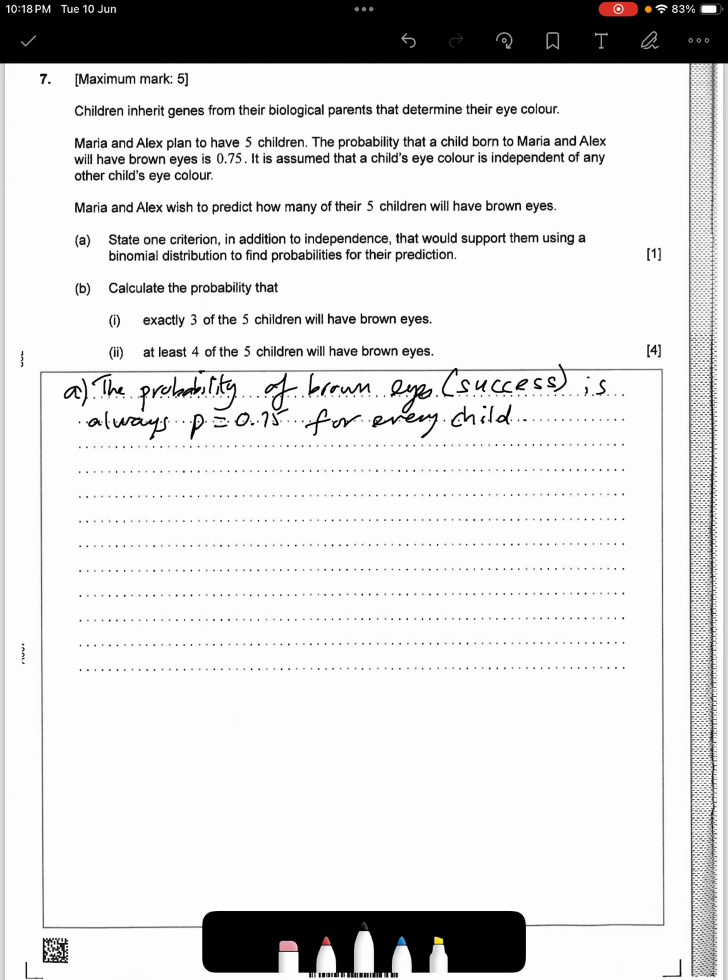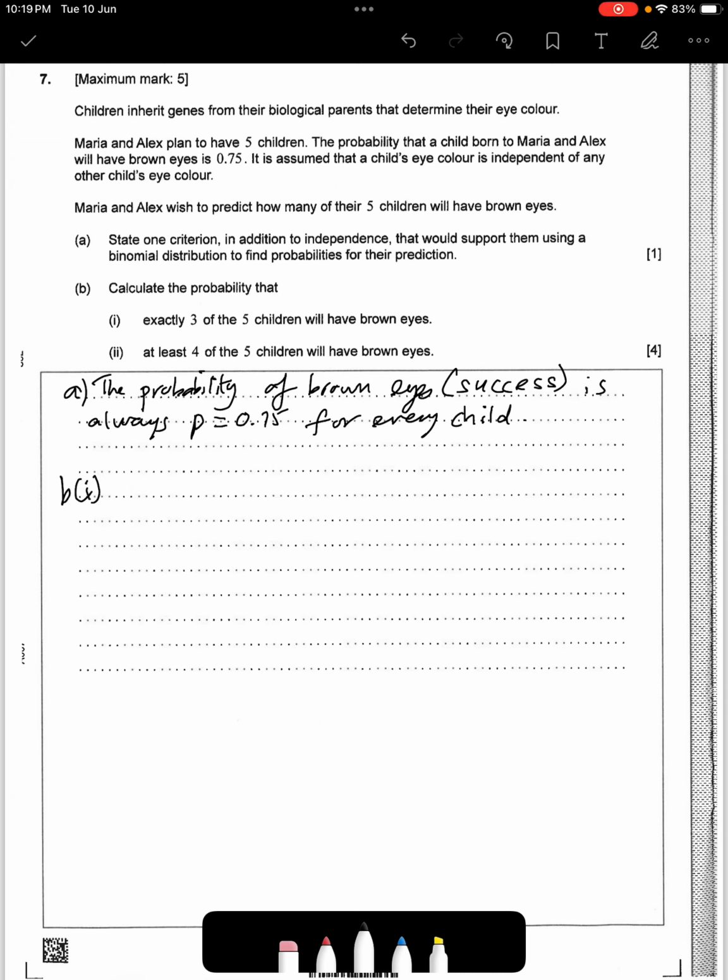So the number of trials, which is your children, is fixed at n equal to 5. That is fine as well. What it really means is that since Maria and Alex have 5 children, the sample size is predetermined in this case. Again, pick your choice, but I like to use the probability because I think that's the most logical one for binomial distribution. Okay, so B part 1.